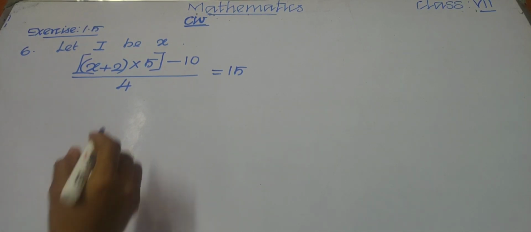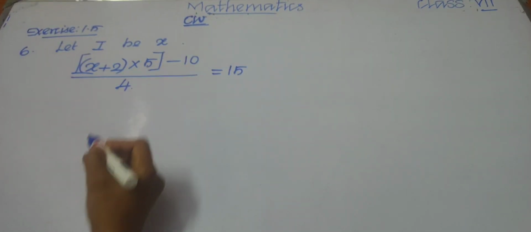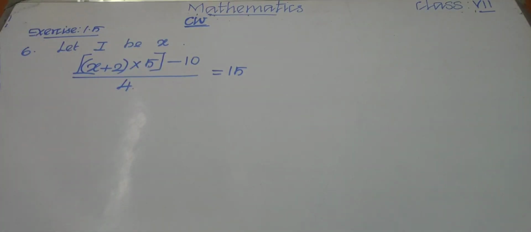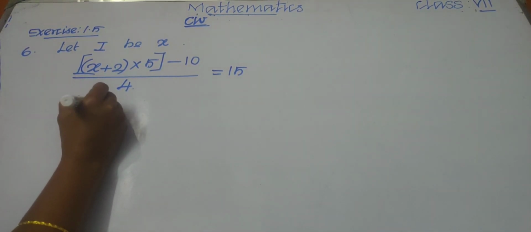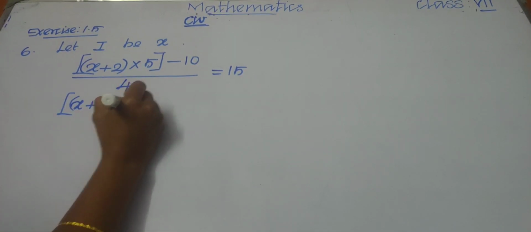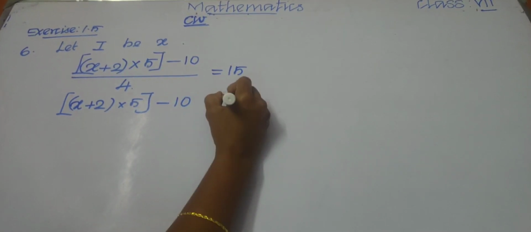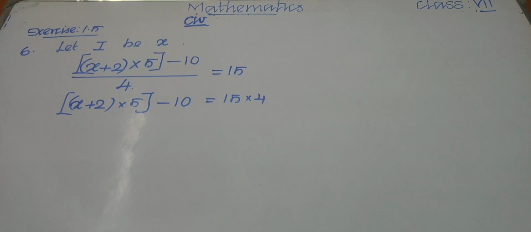Now bring this division: if this 4 moves to this side, it will become multiplication. So let us multiply. We get (x plus 2) into 5 minus 10 equal to 15 into 4. 15 fours are 60.